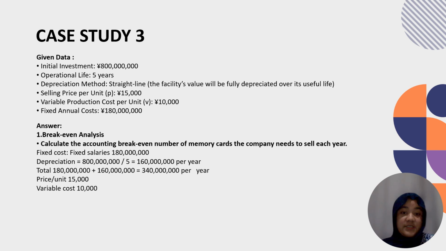Calculate the accounting break-even number of memory cards the company needs to sell each year. Fixed cost, fixed salaries is 180 million. Depreciation: 800 million divided by 5, and the result is 160 million per year. Total 180 million plus 160 million. The result is 340 million per year. Price per unit 50/100, and variable cost is 10/100.